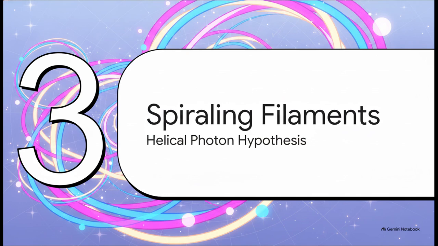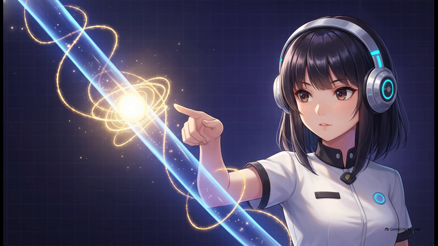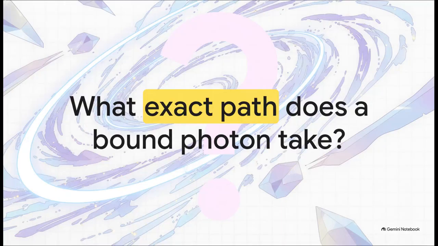Section 3. Spiraling through space-time filaments, the helical photon hypothesis. If space-time is an actual electromagnetic mesh, how does light move through it? The paper hypothesizes that photons, because they're pure electromagnetic excitations, are literally physically constrained by this mesh. They can't just detach and fly blindly through an empty void. They are strictly bound to the filaments. So this begs a massive question. If a beam of light is essentially forced to follow these fundamental filaments stretching across the universe, what exact path is it taking? The answer?